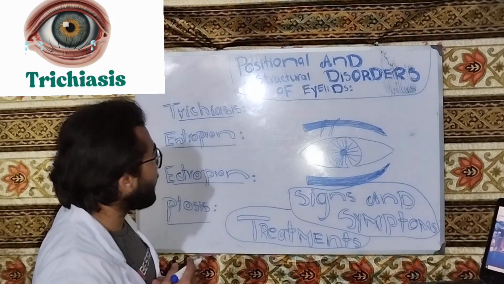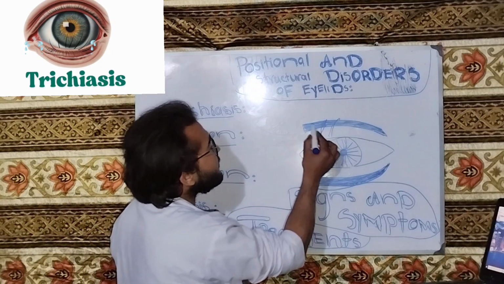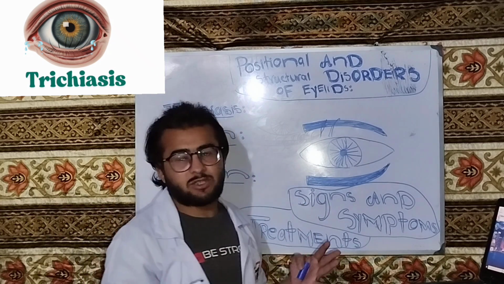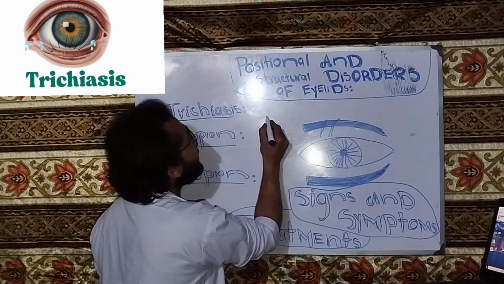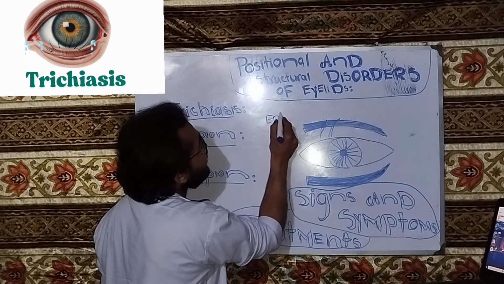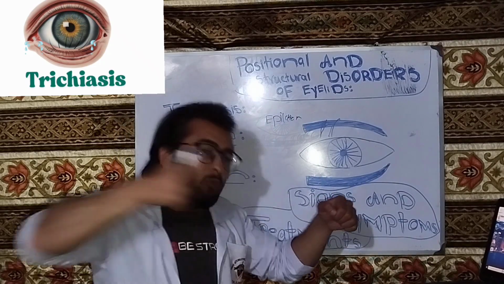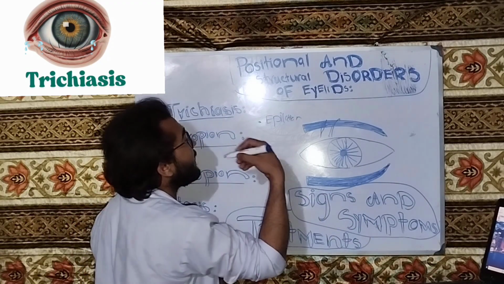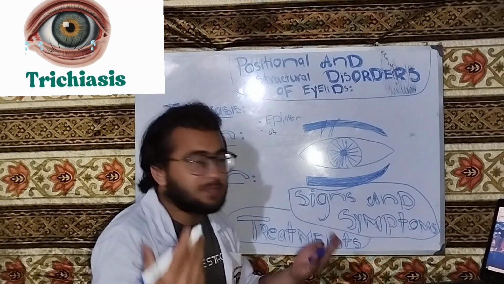Now, what are the treatment options? The treatment options are multiple. The goal of the treatment is to destroy and remove the misdirected lash. For example, we can epilate, which means to remove the eyelash. We can use argon laser to destroy the eyelash.